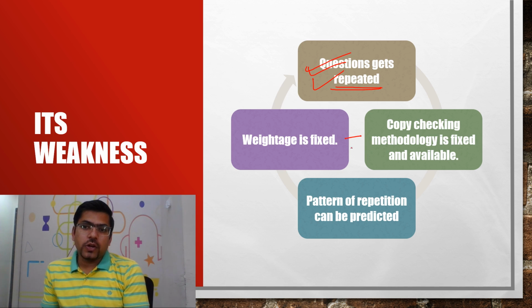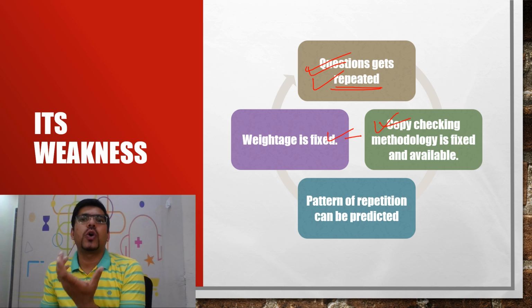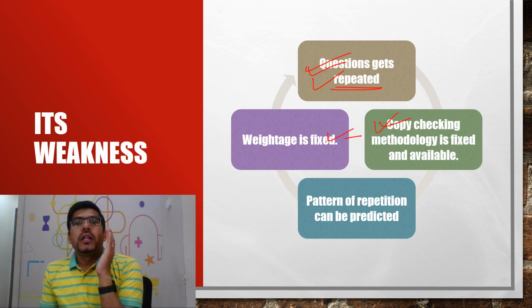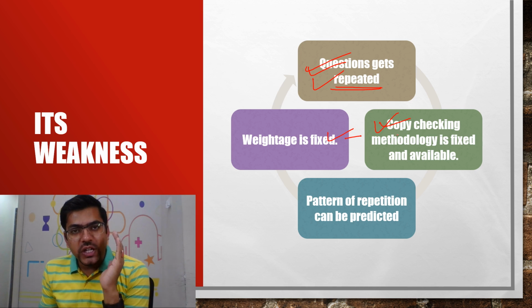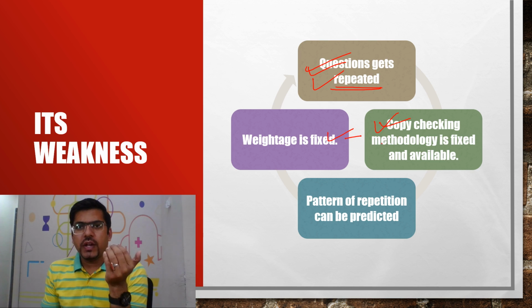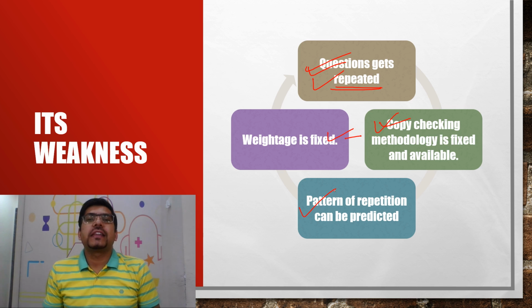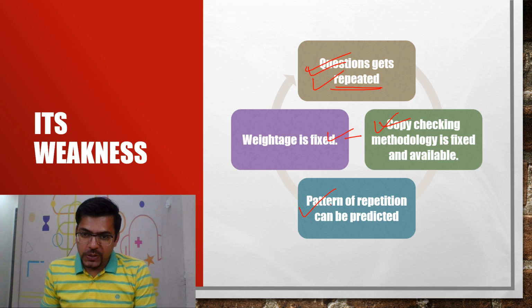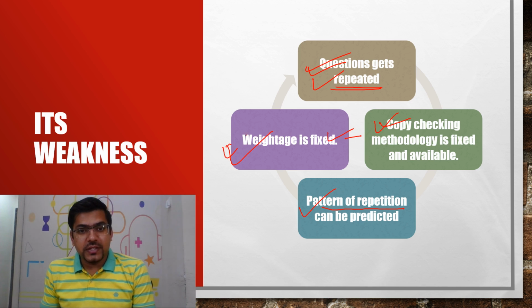Thereafter, the copy checking methodology is fixed and available on the internet, which is called the blueprint. The methodology with which a teacher would be checking the copy is very fixed and available on the internet, so you can very well get it. The pattern of repetition can be predicted. That's what I said, that I'll be predicting the pattern and thereafter giving you some questions. Thereafter, the weightage is fixed.